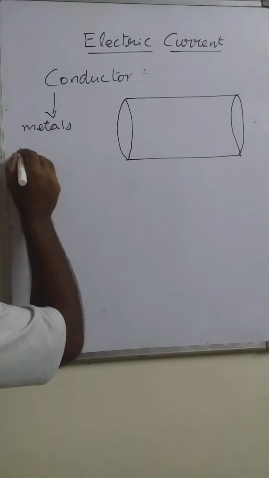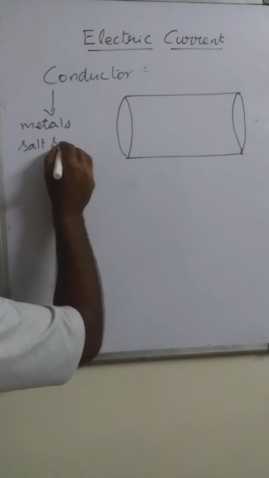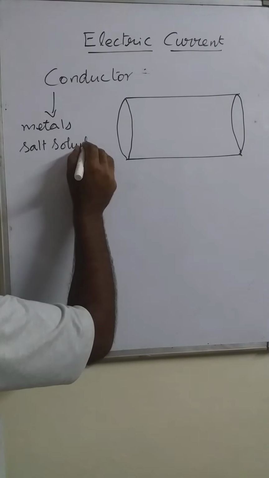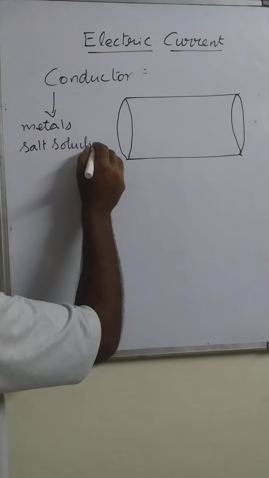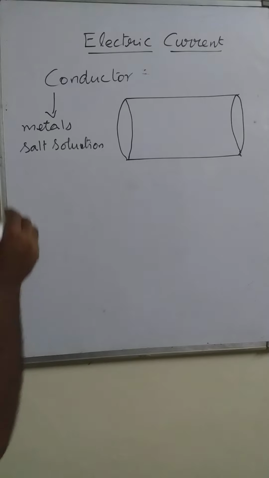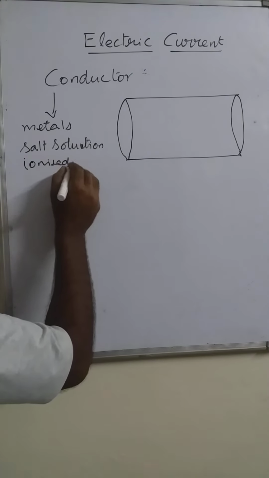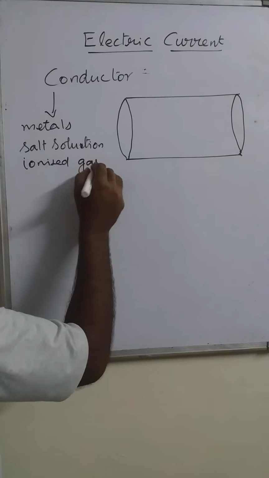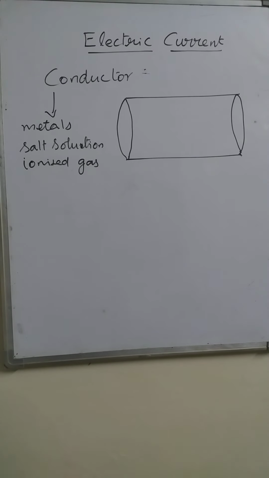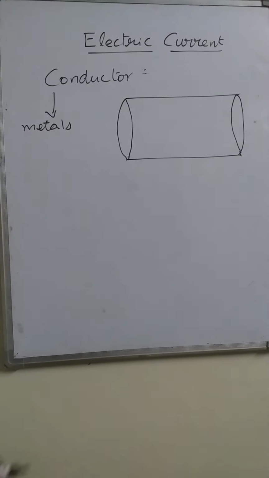Salt solutions are also conductors. Then ionized gases. These are some examples of conductors. Here we talk about the metals as conductors.